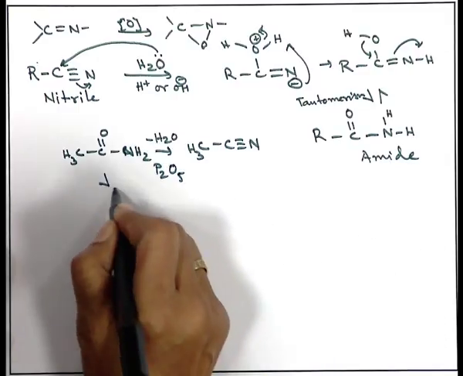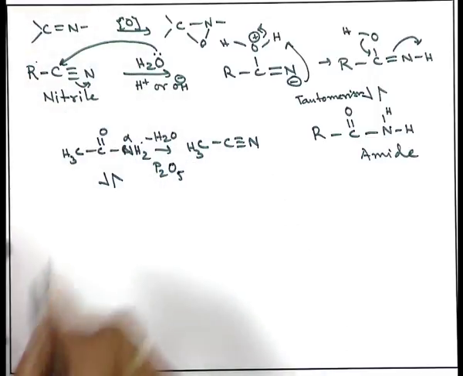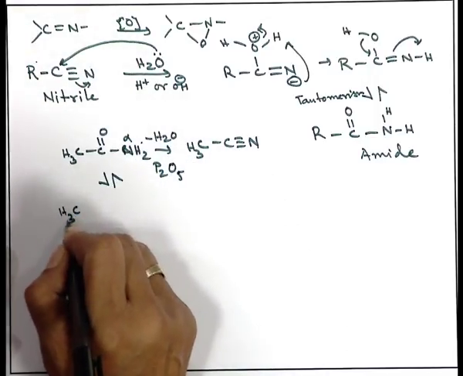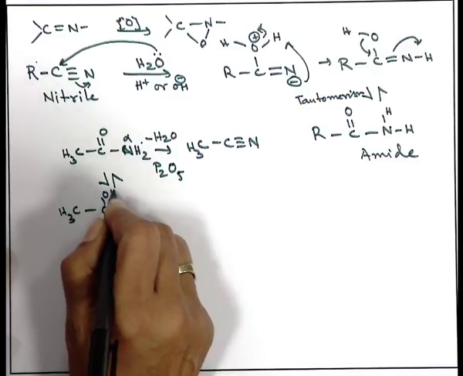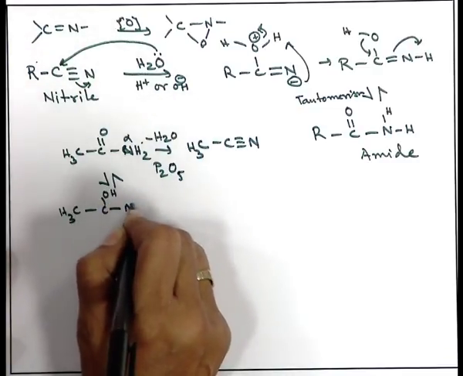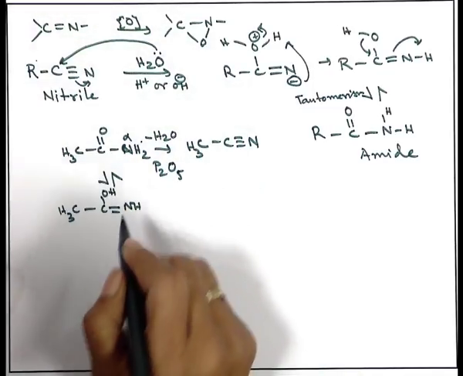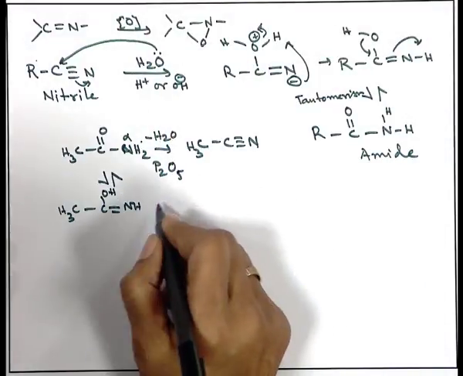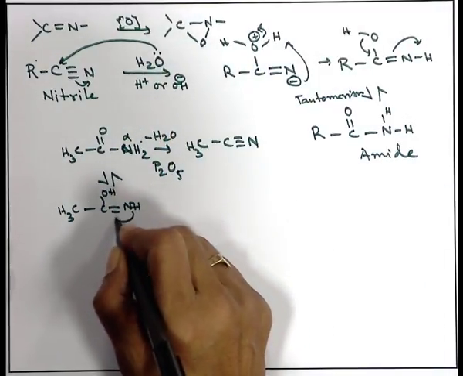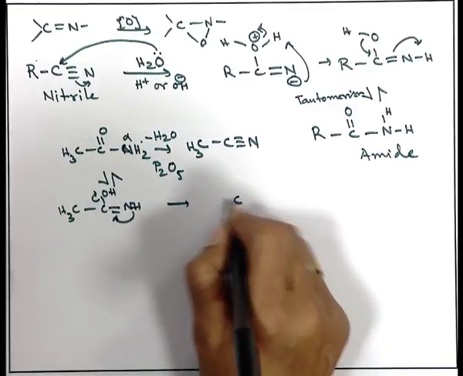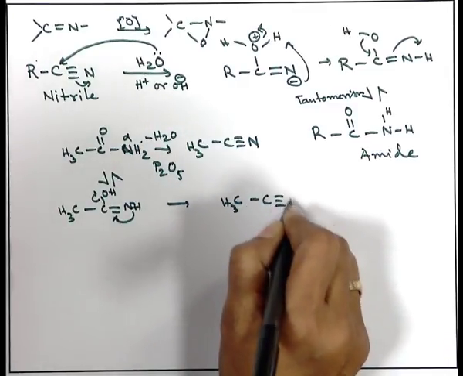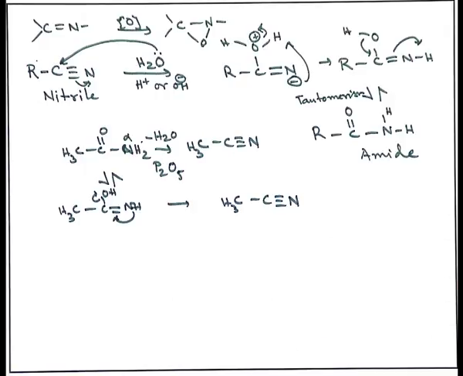How will it proceed? The same phenomenon: because it has an alpha hydrogen atom, it will undergo some sort of tautomerism, the way I have shown in the previous case, and then the hydrogen and OH will be eliminated, and you end up with CH3 C triple bond N. So, CH3 C triple bond N, that is nitrile, is coming from the amide by dehydration, and nitrile gets hydrolyzed to the amide by hydrolysis.